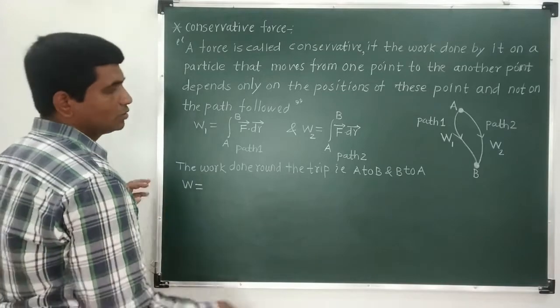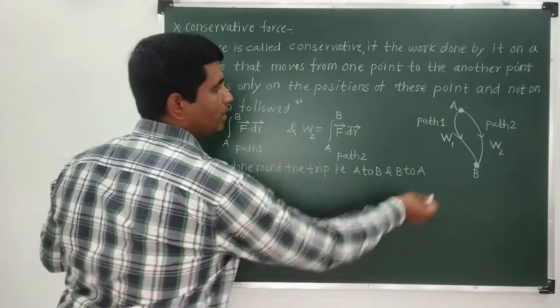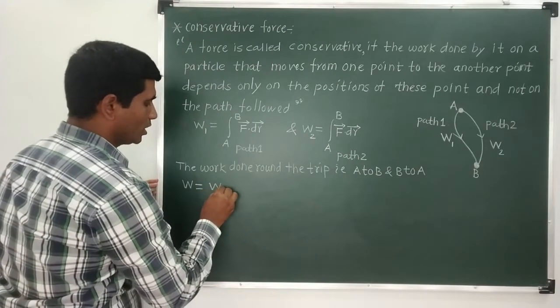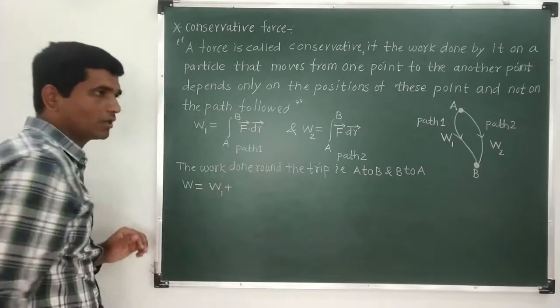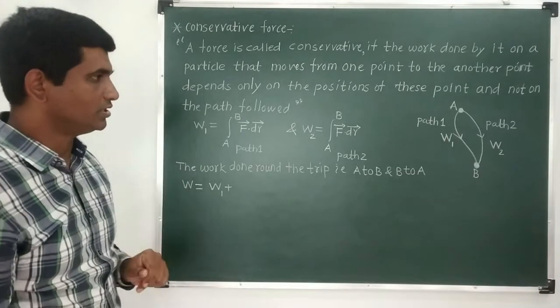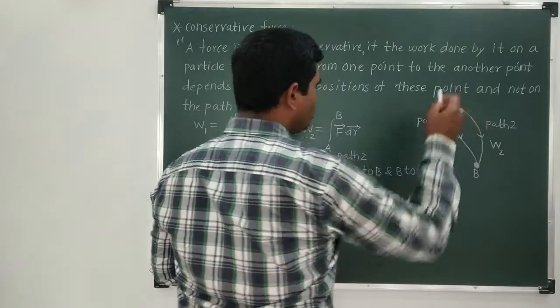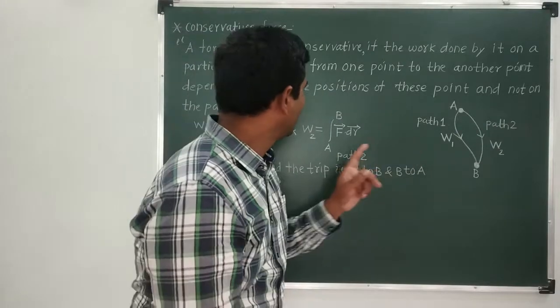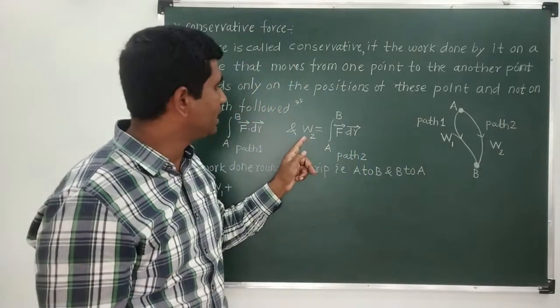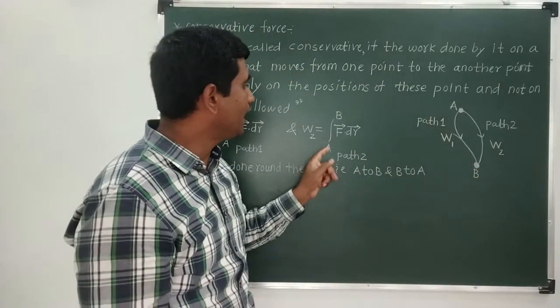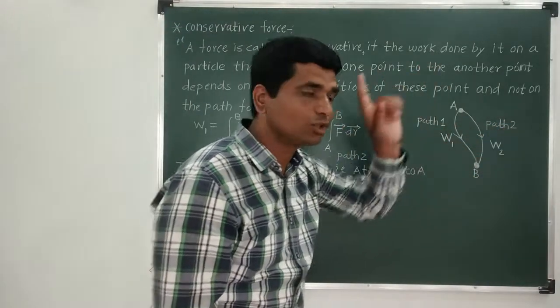So W is equal to, the work done from A to B along path 1, which is W1. So I will write it over here, W1. Okay, and the work done along the path B to A. Remember, W2 we have called the work done from A to B along path 2.